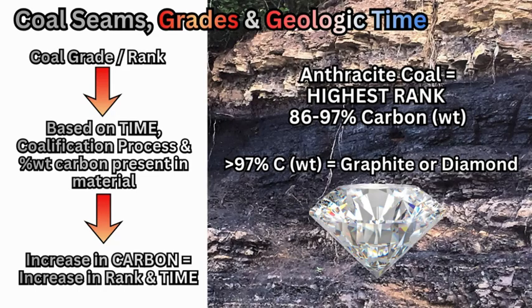Beyond that, you'd actually make graphite and diamond with more than 97%, up to 100% carbon.